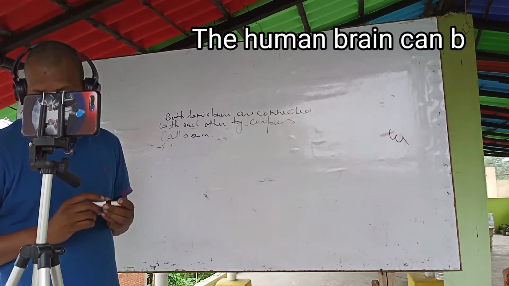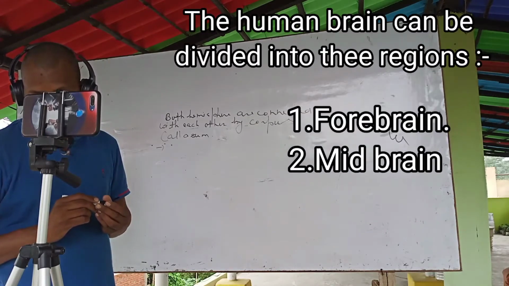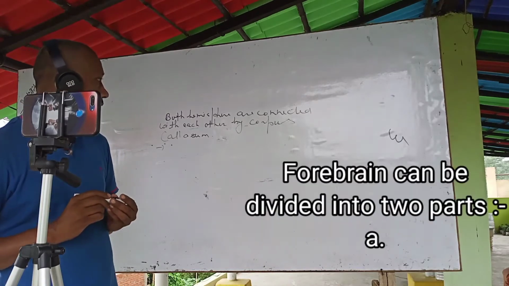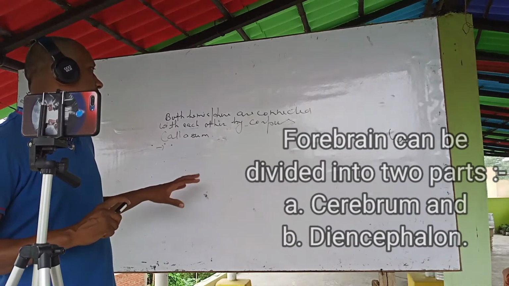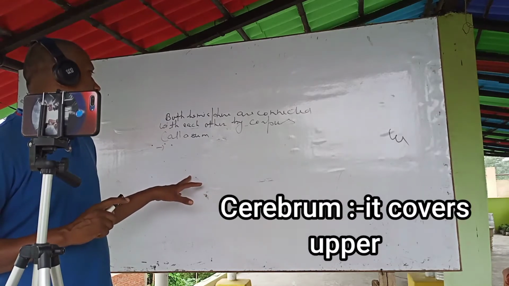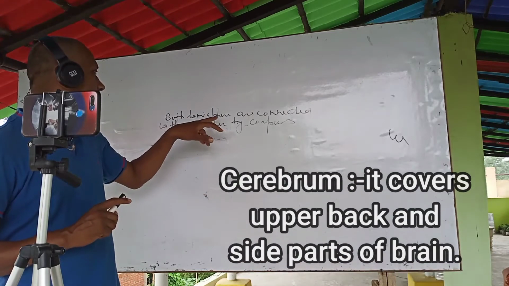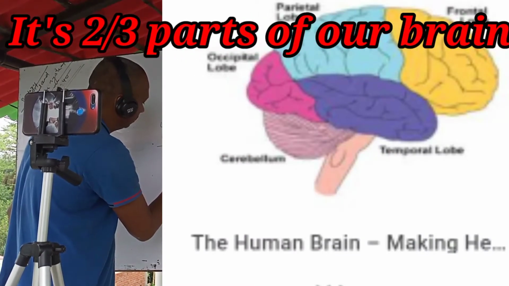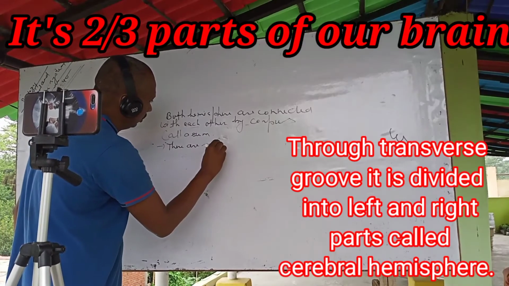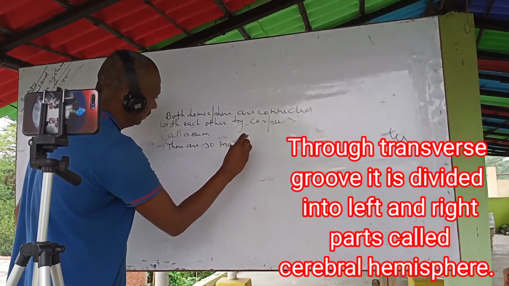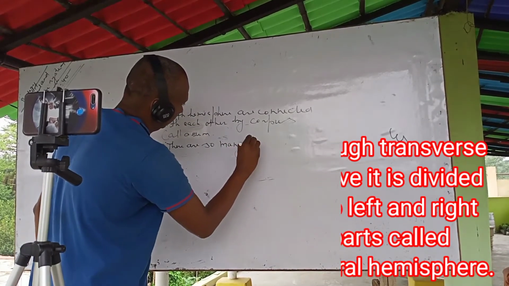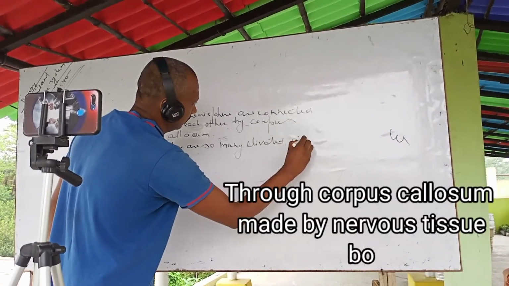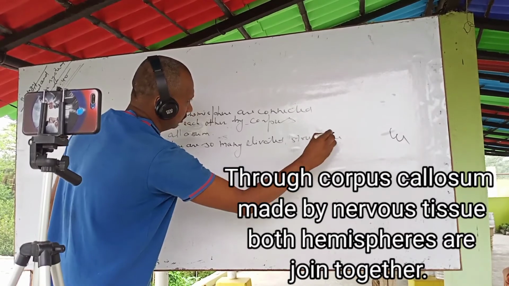The human brain can be divided into three regions: forebrain, midbrain and hindbrain. The forebrain can be divided into two parts, cerebrum and diencephalon. The cerebrum covers the upper, back and side parts of the brain. It is 2-3 parts of our brain. Through a transverse groove, it is divided into left and right parts called cerebral hemispheres. Through the corpus callosum, made of nervous tissue, both hemispheres are joined together.